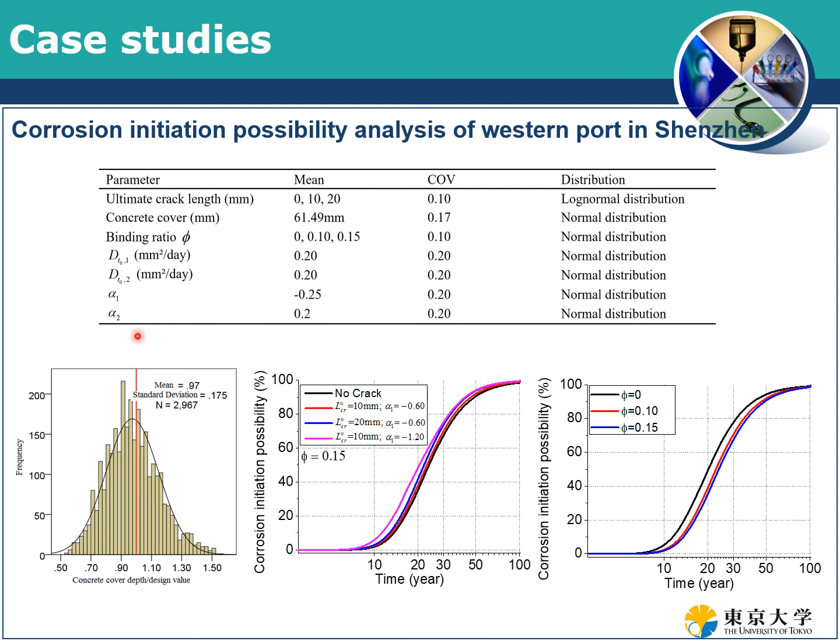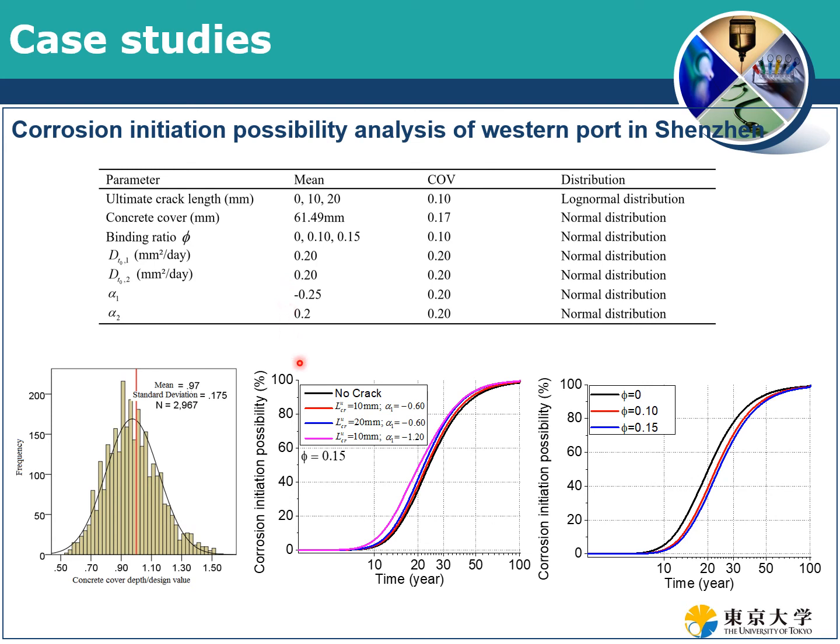Based on this distribution, we set sensitivity parameters. For example, we consider the crack width of 10 millimeters and 20 millimeters, the chloride binding ratio of 0.1 and 0.15, and different time dependence for the diffusion coefficient.